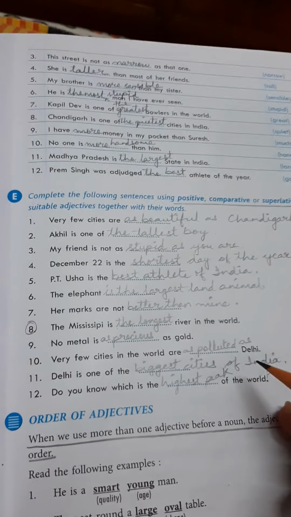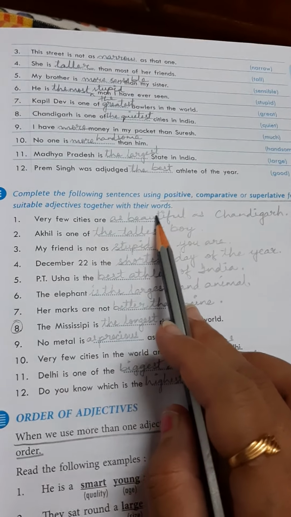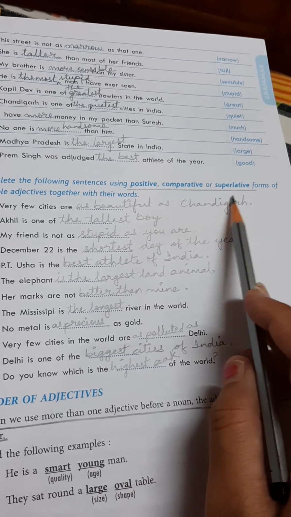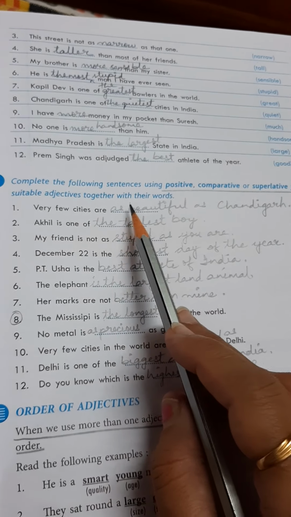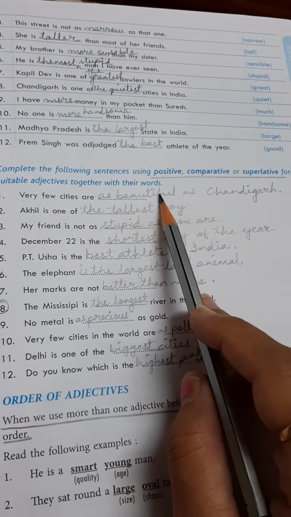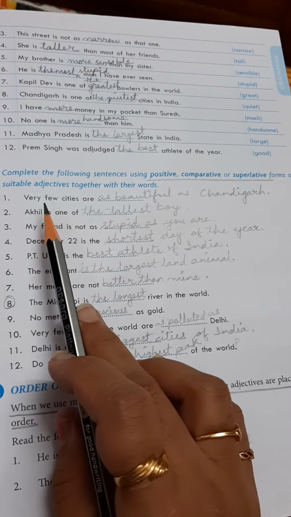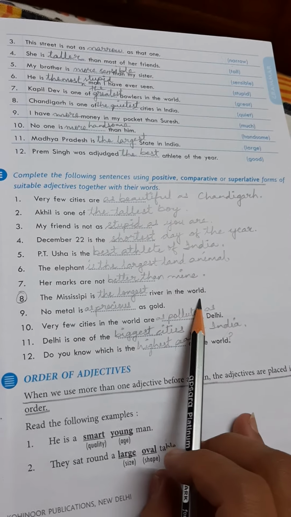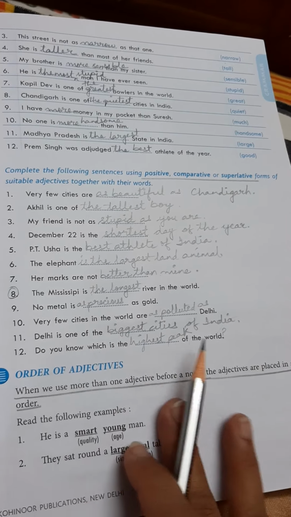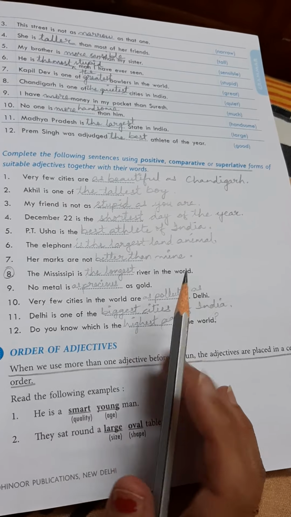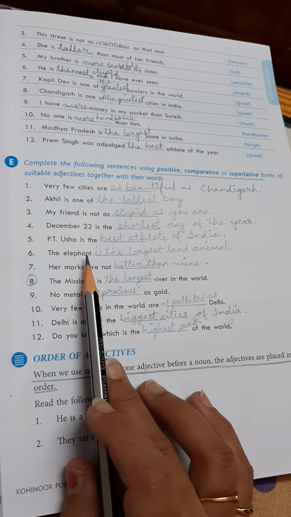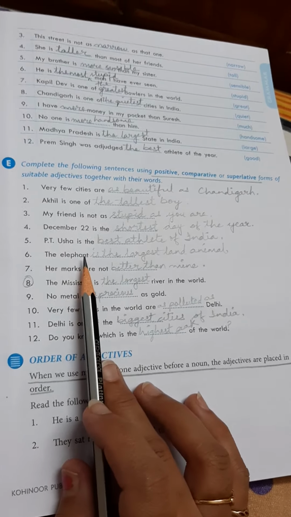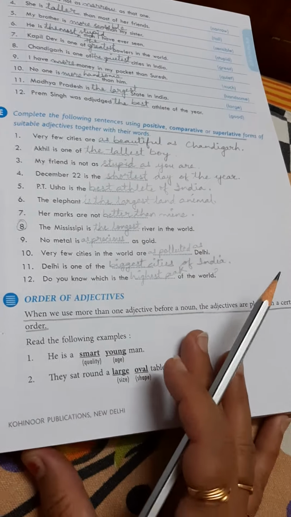Now come to exercise E. Complete the following sentences using positive, comparative or superlative forms of suitable adjectives together with their words. Clear? Here you have to complete these sentences using the degrees of adjectives. Very few cities are as beautiful as Chandigarh. You can write your own sentences also. No need to copy these; they are just for your reference so that you understand the exercise clearly. But you should use the positive, comparative or superlative form of suitable adjectives correctly.